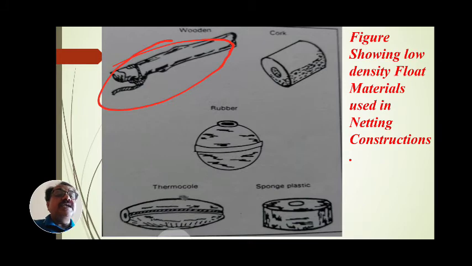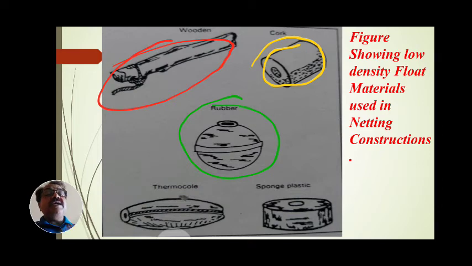Then that is yellow color. That is the cork material. This cork is used as a float on a number of occasions, in a number of ways. In some occasions, this green color also acts as a low density float, and it is manufactured from rubber.